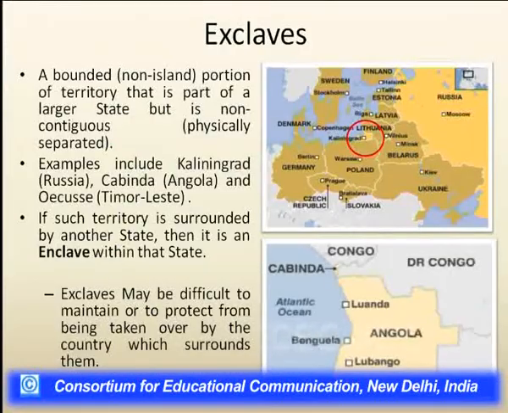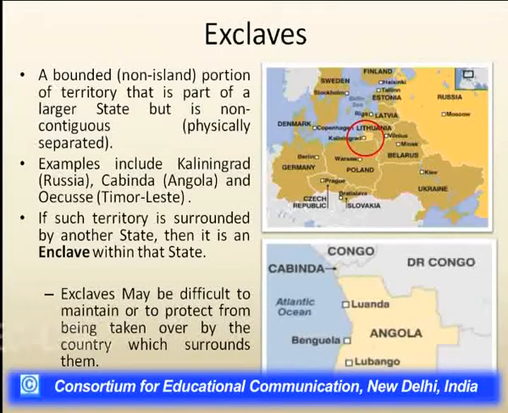For example, the enclaves within Kyrgyzstan are the exclaves of Tajikistan. Exclaves are those non-island portions of a territory that are part of a larger state but are not contiguous or have been physically separated.